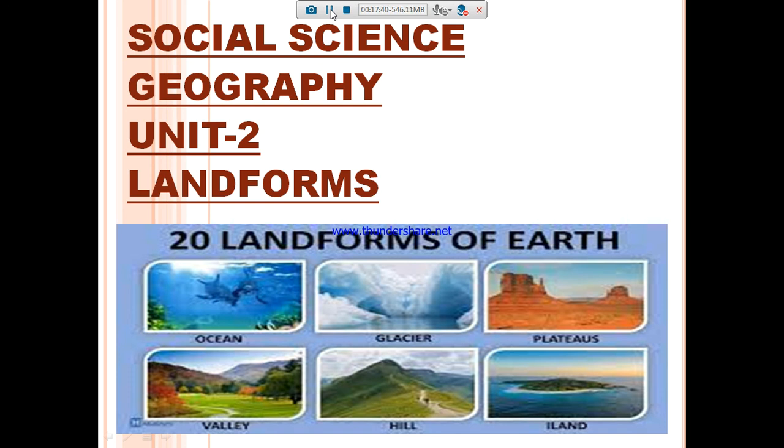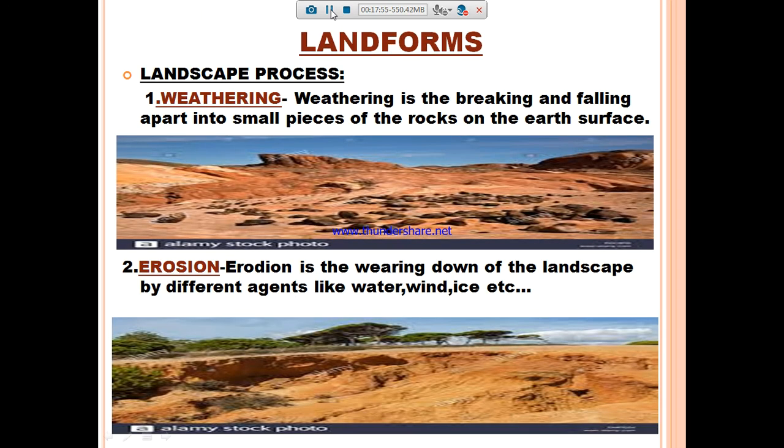Page number 161, see the first question, define erosion. Define erosion. So the answer is on page number 155. Page number 155, see the landform paragraph and see the fifth line. Erosion is the wearing down of landscape by different agents like water, wind, ice and sea waves. Just mark it, that is the answer.